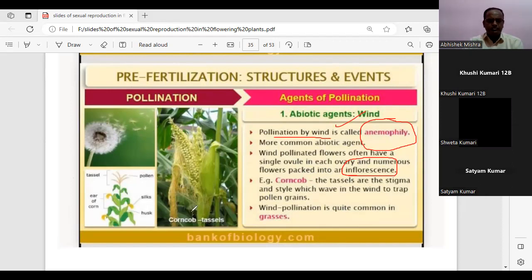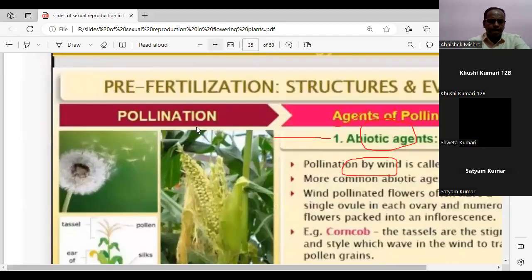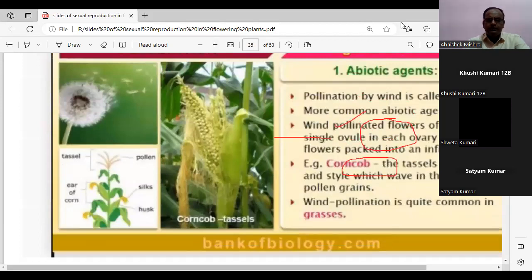Yes, you can see, students, in this diagram, this is a corn cob. You can see the tassels are stigma. Let me enlarge it. Students, observe very minutely this portion of the corn.